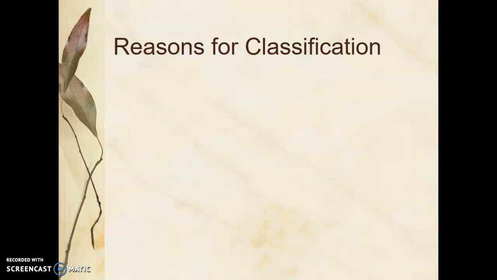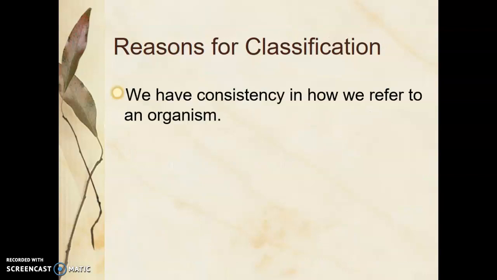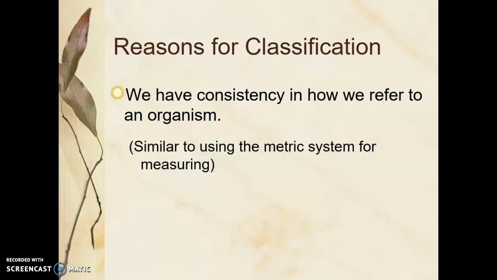So why do we classify? Well, classifying organisms gives us a consistent way to refer to them. Think of how we use the metric system. It's much easier to communicate with individuals across the world if we use a common system. So classification is a common system for organizing and grouping organisms.